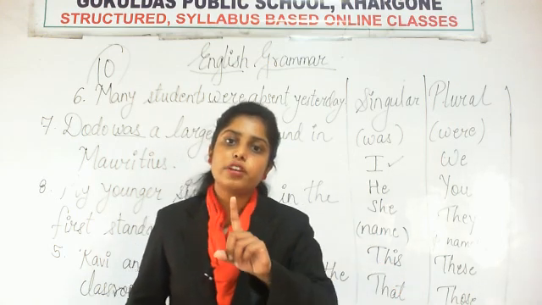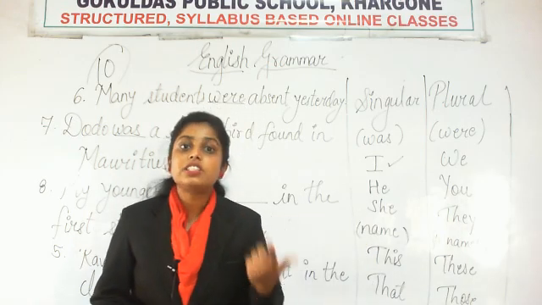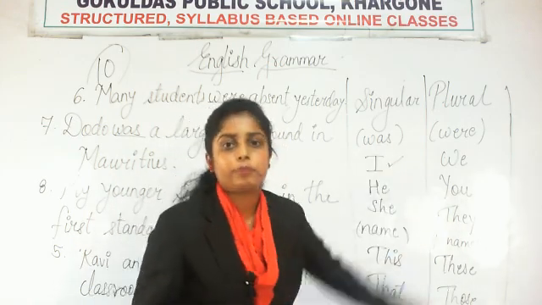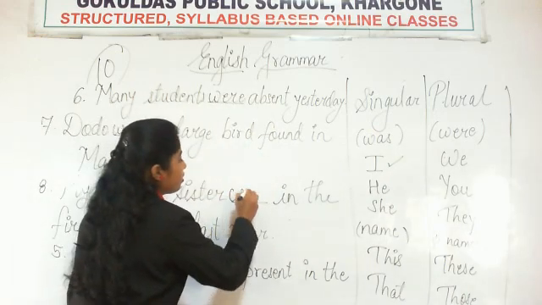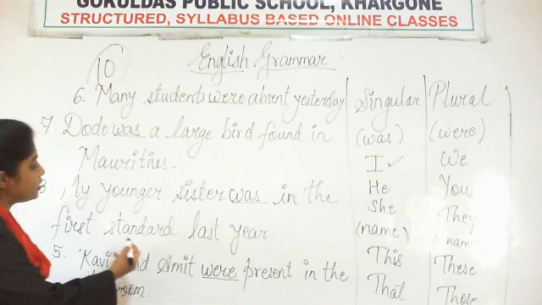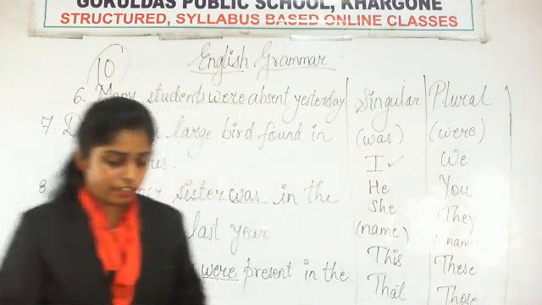Sister. We are talking about only one sister there in the sentence. So one means singular and with singulars we use was. So my younger sister was in the first standard last year. Okay. Please fill it up fast.